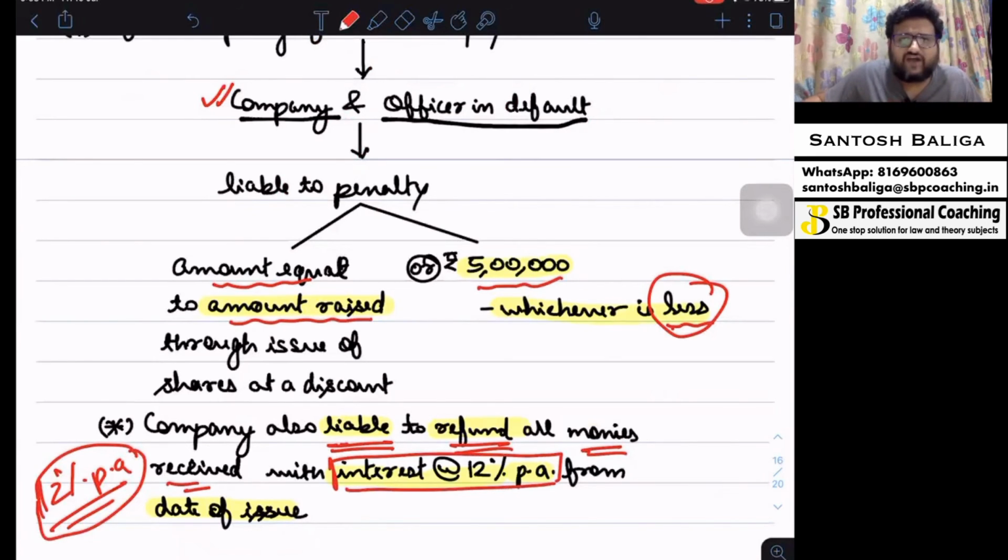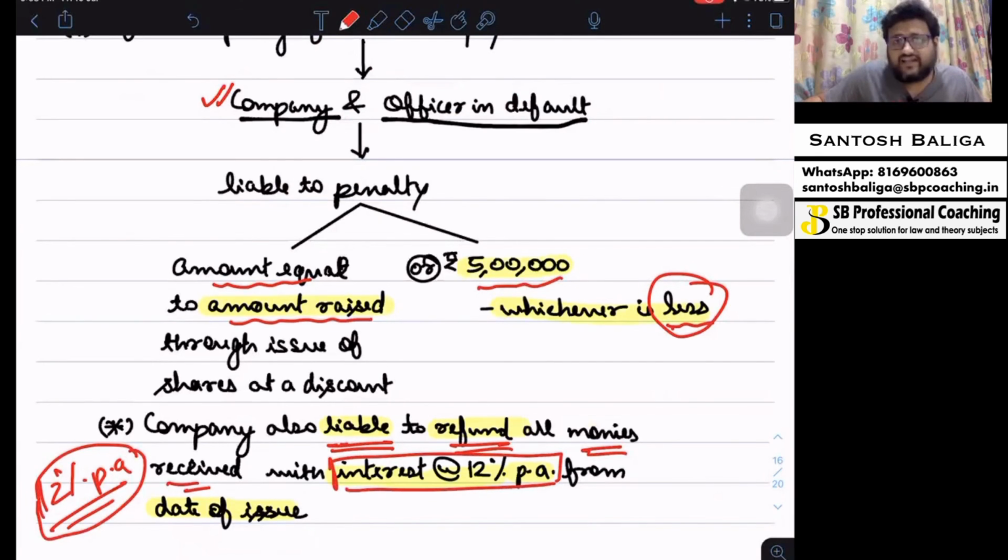Just to recap it fast, section 52 says that a company may issue shares at premium. Whatever premium is received shall be transferred to share premium account or securities premium account. That shall be utilized as per section 52 itself. At the same time, section 53 is a prohibition on the company for issue of shares at discount, which means the company is not allowed to issue shares at discount.